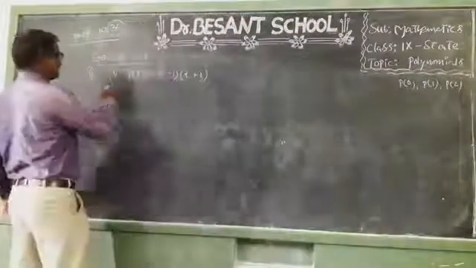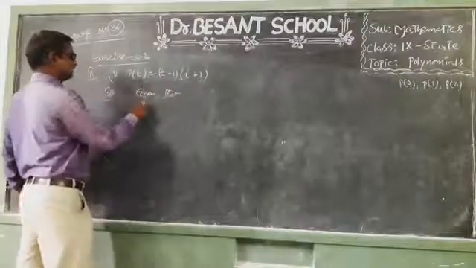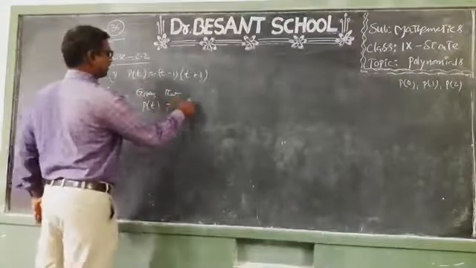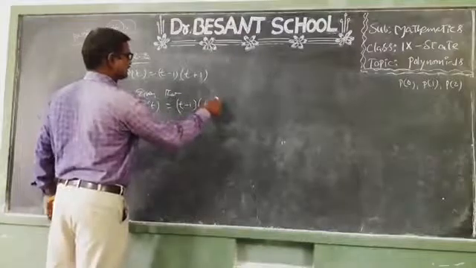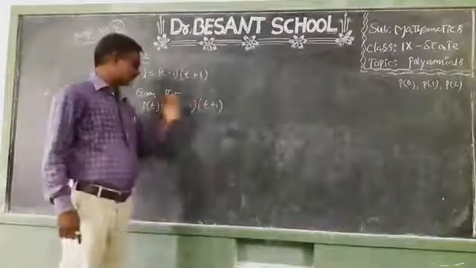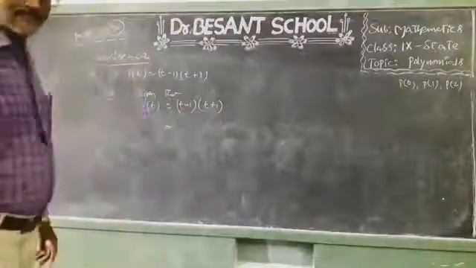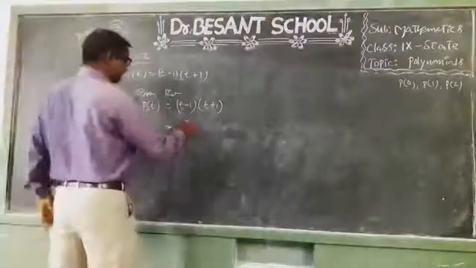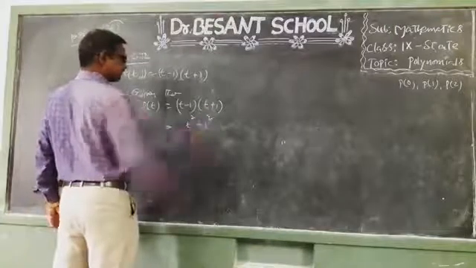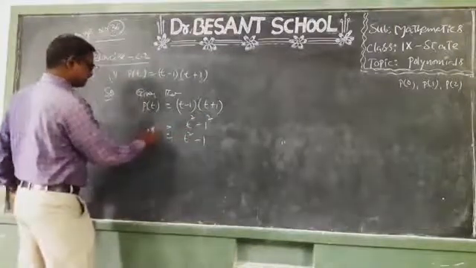See children, fourth one, given that P of t is equal to t minus 1 into t plus 1. It is of the form a minus b into a plus b. What is the formula for a minus b into a plus b? a square minus b square. a square means t square, minus b square means 1 square. So t square minus 1 square, which is 1 only. So this is P of t.